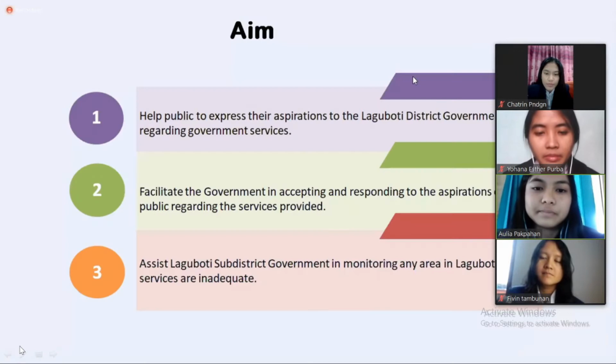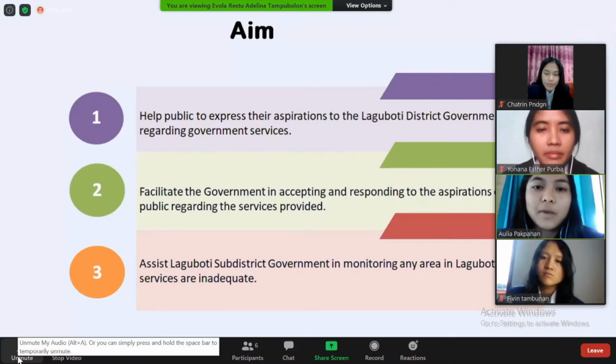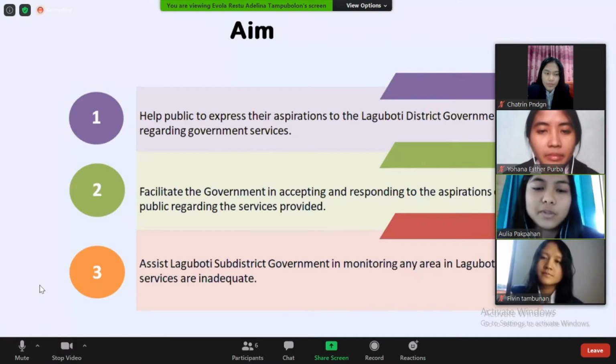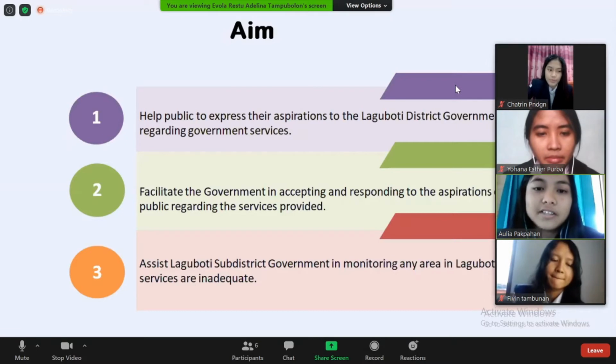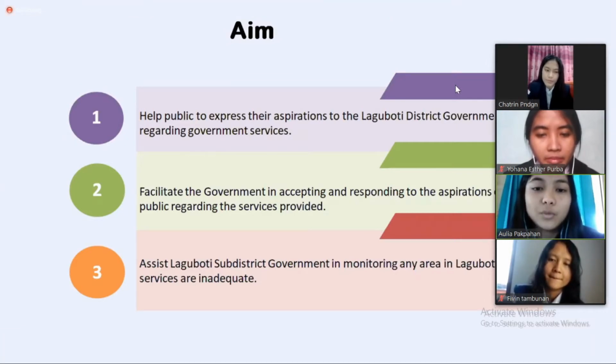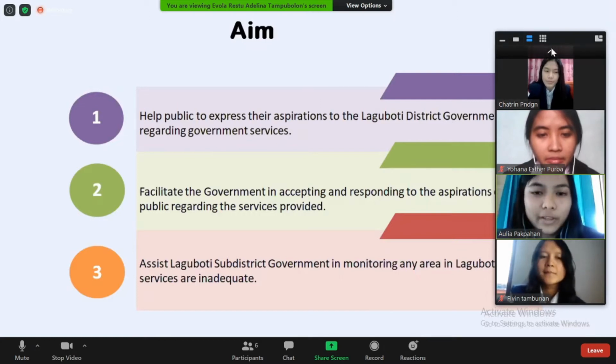Next. Then there are three main aims of Solvee. The first, help the public to express their aspirations to the Laguboti district government regarding government services. The second, facilitate the government in accepting and responding to the aspirations of the public regarding the services provided. And the third is to assist the Laguboti sub-district government in monitoring any area in Laguboti whose services are inadequate. Next.